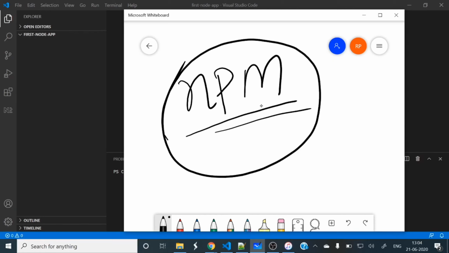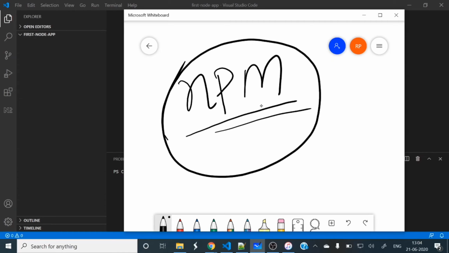Before explaining NPM, let me explain something else so that you will get a background and it will be very easy to understand NPM. Suppose you are developing a Node.js application, and there is a requirement that you need to validate an email ID. How can we achieve that?